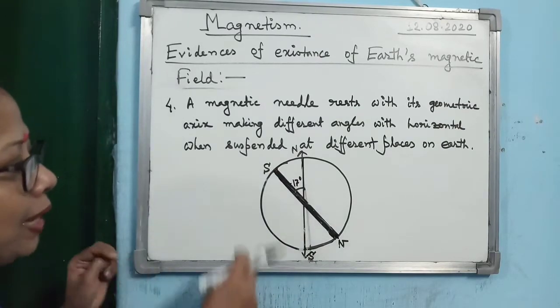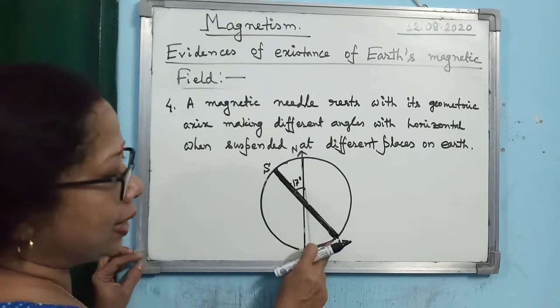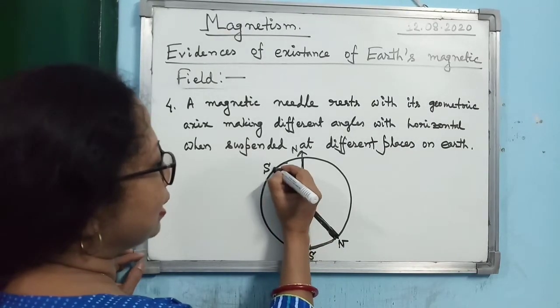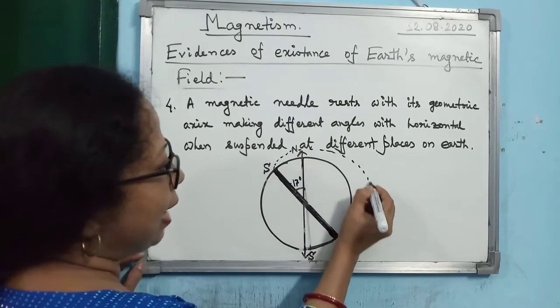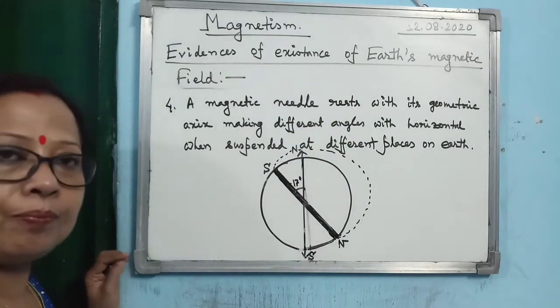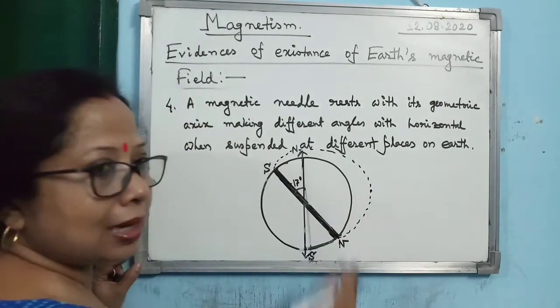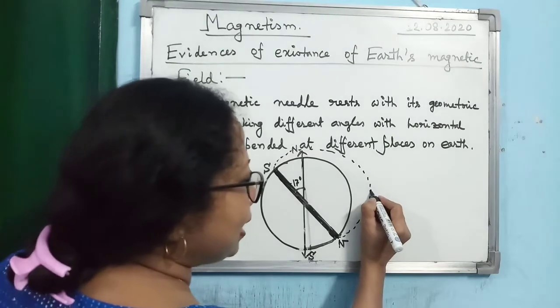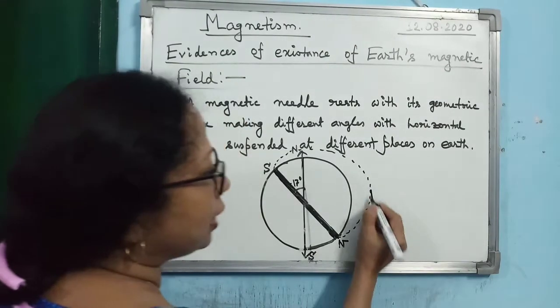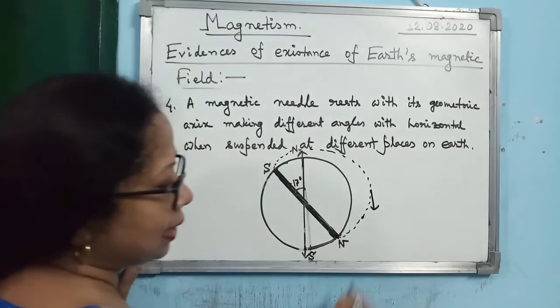Now you see, if this bar magnet represents the Earth's magnetic field, then what will be the magnetic field lines? This dotted line will be the magnetic field line. Now suppose you have taken a magnetic needle here, then you see the magnetic needle will set itself along the tangent drawn to it. Now you have taken a magnetic needle here.